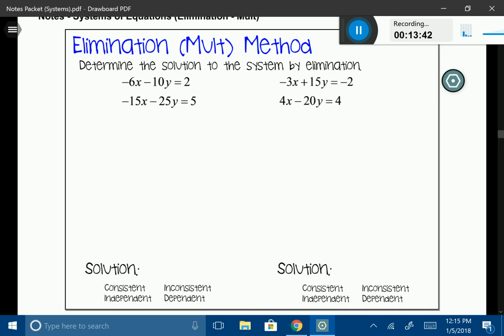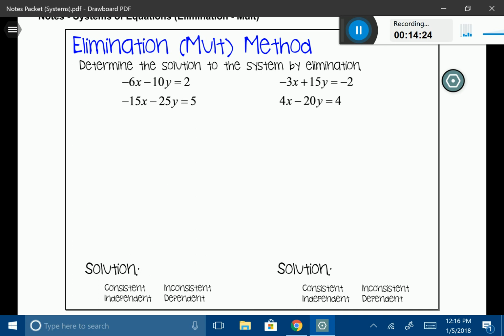So if we look at this first one, I want to focus on my x coefficients and my y coefficients. You can see that I've got some big numbers to work with here. I've got 6 and I've got 15. It looks like the number that I could create as my coefficient would probably be 30. And if I worked with my y's, I would probably have to create 50 as my coefficient for both of my y's. So it's up to you, whatever you'd like to do. I guess I'll stick with the x's for this one.